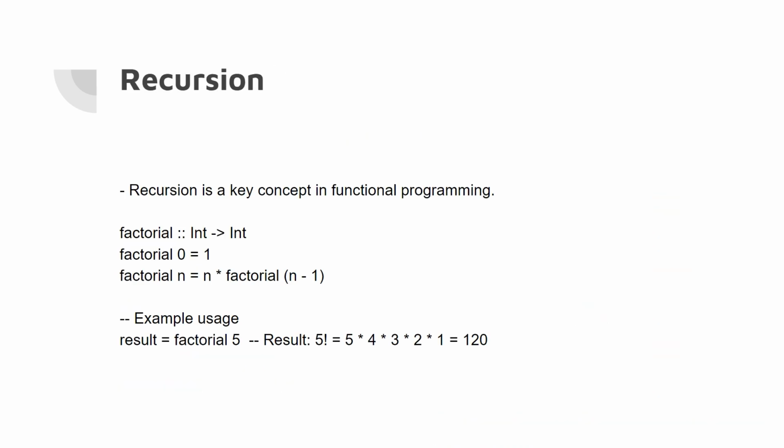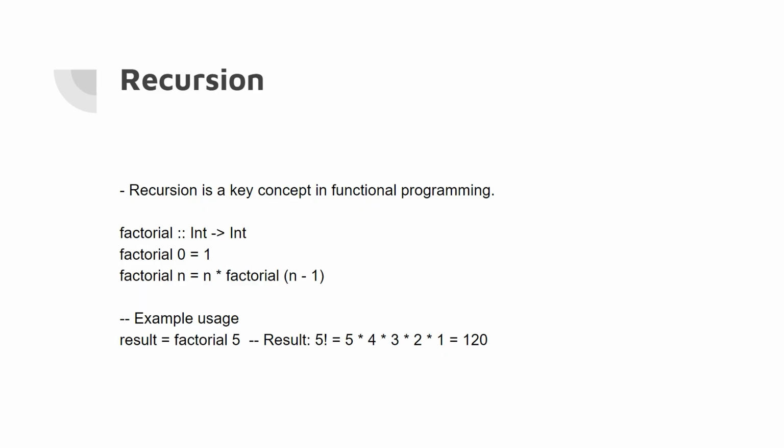Recursion. Recursion is a key concept in functional programming. So here we have an example, a simple recursion. The first line declares a function named factorial that takes an integer as an argument and returns an integer.